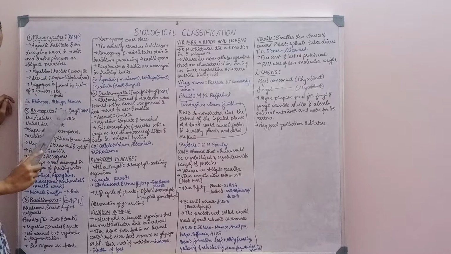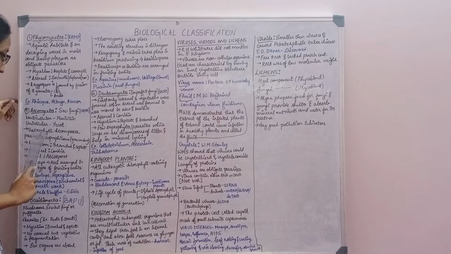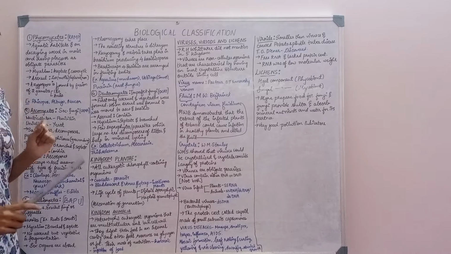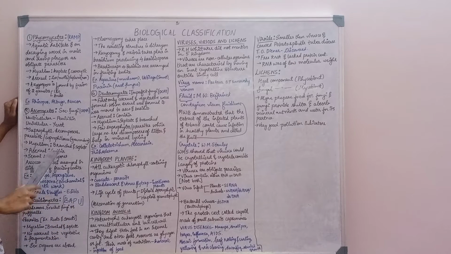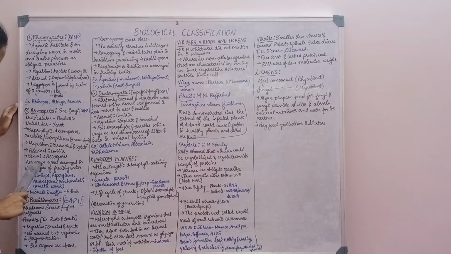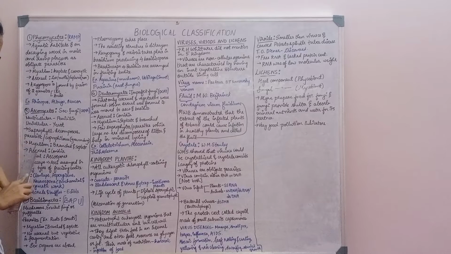Next, moving on to the ascomycetes. It is also called sac fungi. The multicellular example is Penicillium and the unicellular is yeast. They are saprophytic, decomposers, parasitic, and coprophilous, which means they grow on dung. Mycelium is branched and septate. Asexual reproduction is by conidiospores, and sexual is by ascospores. We learned that ascomycetes and basidiomycetes form sexual spores. Ascocarps are asci arranged in different types of fruiting bodies. When asci come together, they form ascocarps.